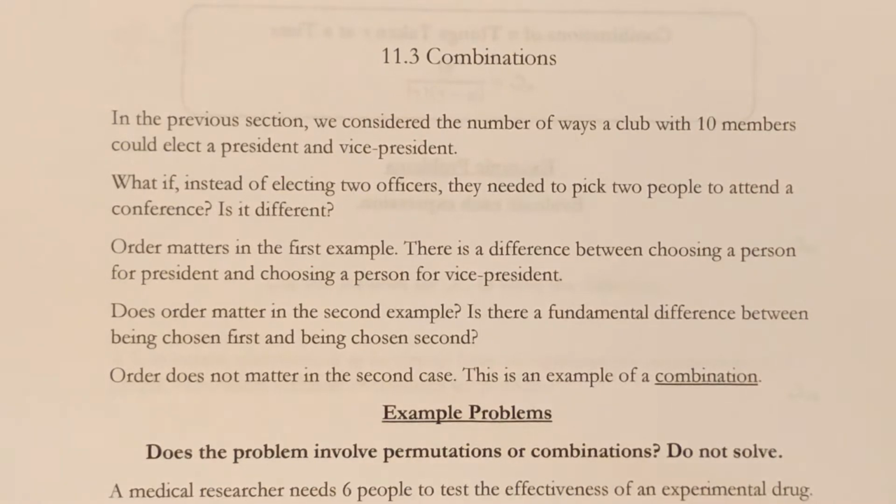This is section 11.3, combinations. In the previous section, we considered the number of ways a club with 10 members could elect a president and a vice president. What if, instead of electing 2 officers, they just needed to pick 2 people to attend a conference? Is it different?